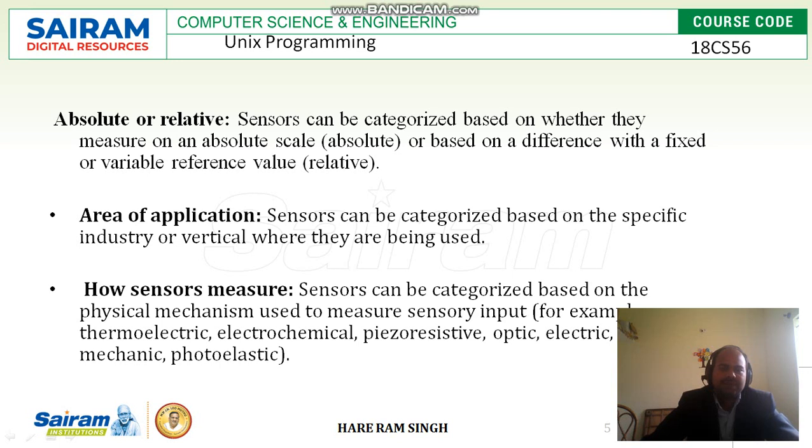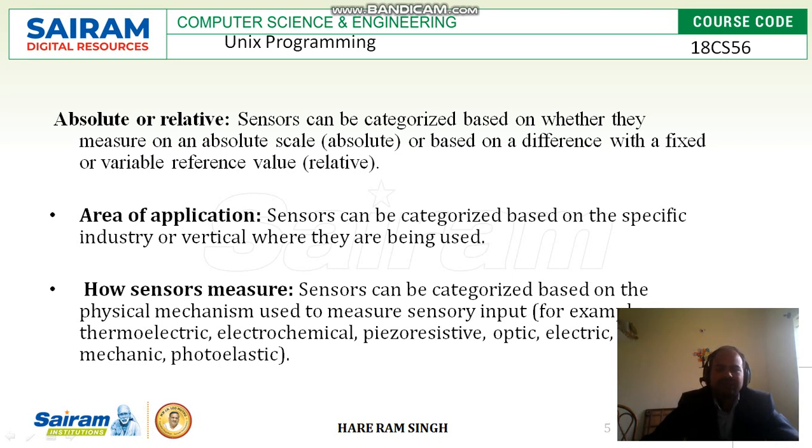Then area of application. Sensors can be categorized based on the specific industry or vertical where they are being used. So it is based on the industry or institution, also based on the area of application.